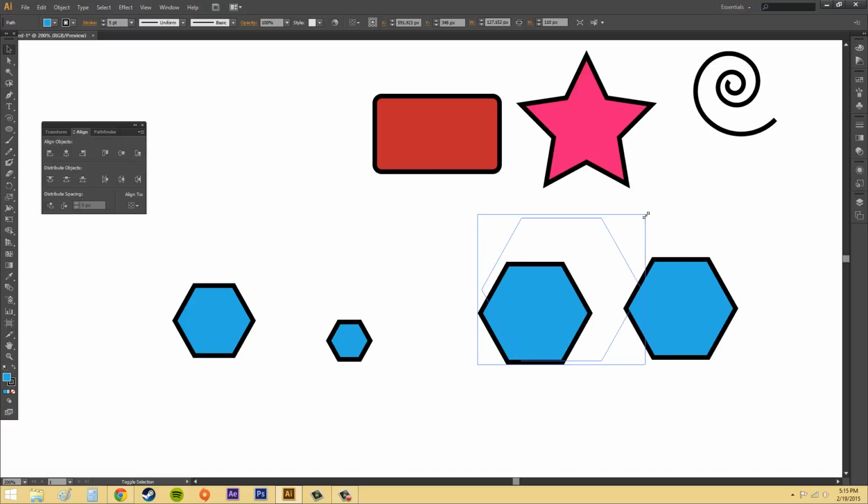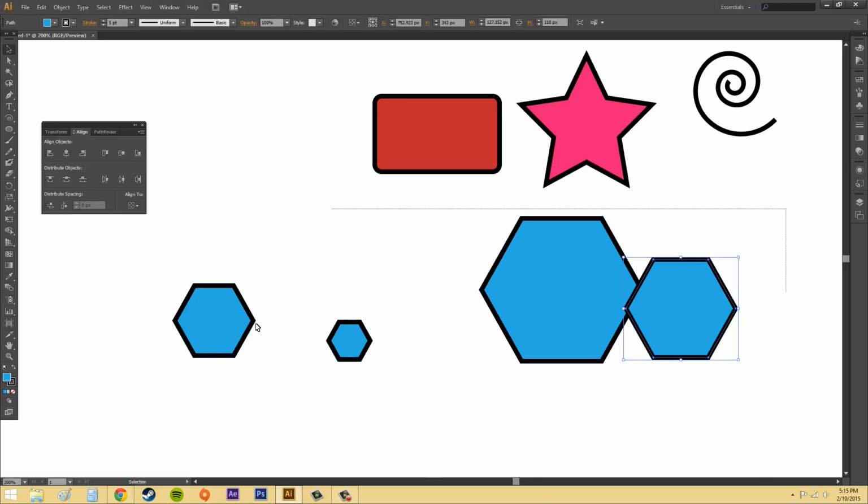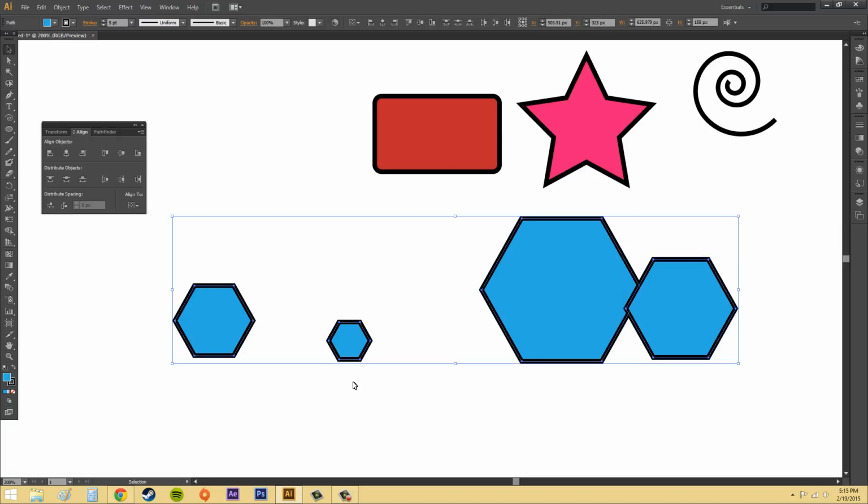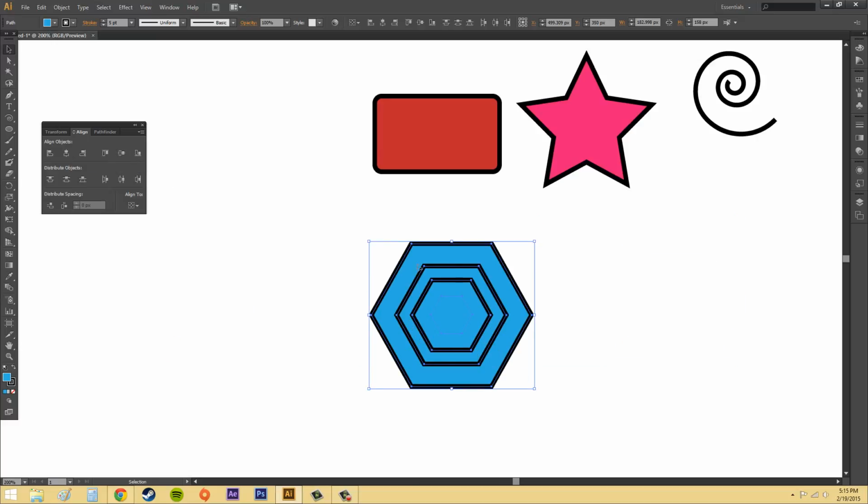We'll make this one bigger. All right. I'm going to select them all. And now we're going to just align them. And that's what I was talking about. If you want to make something like that, then that's when you would use the different alignments.